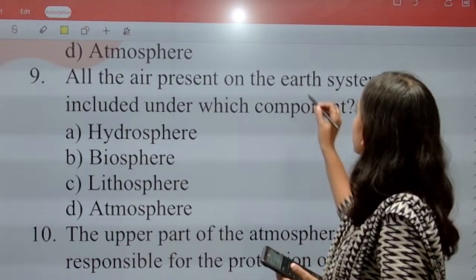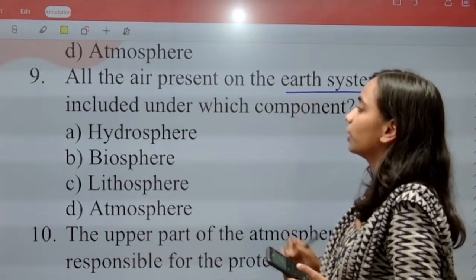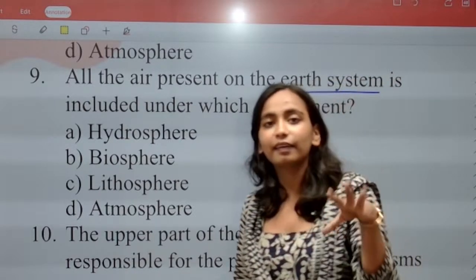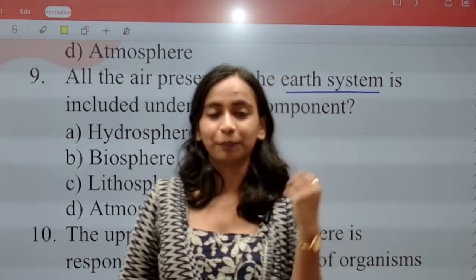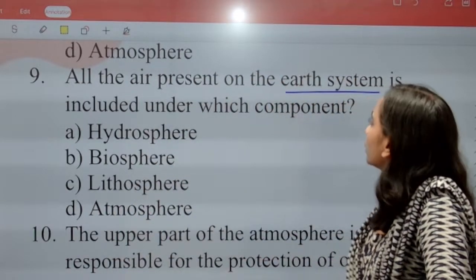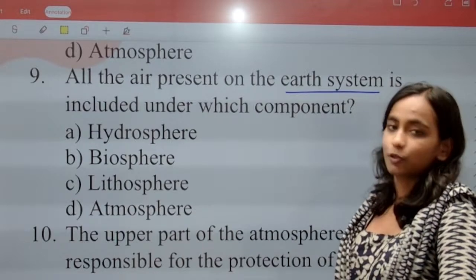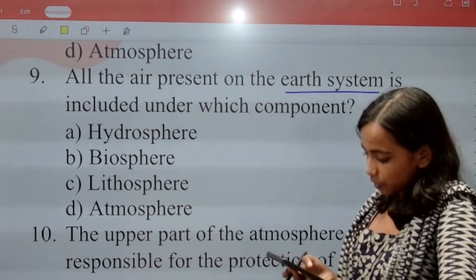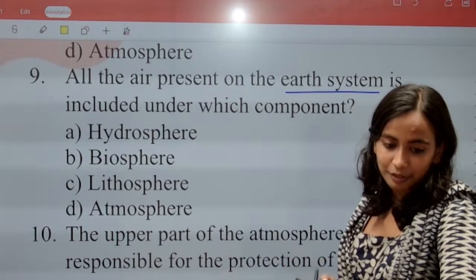Question number 9. All the air present on the earth system is included under which component? The entire air that is present in the systems of the earth, in which component is it included? Hydrosphere, biosphere, lithosphere or atmosphere. What will be the right answer?